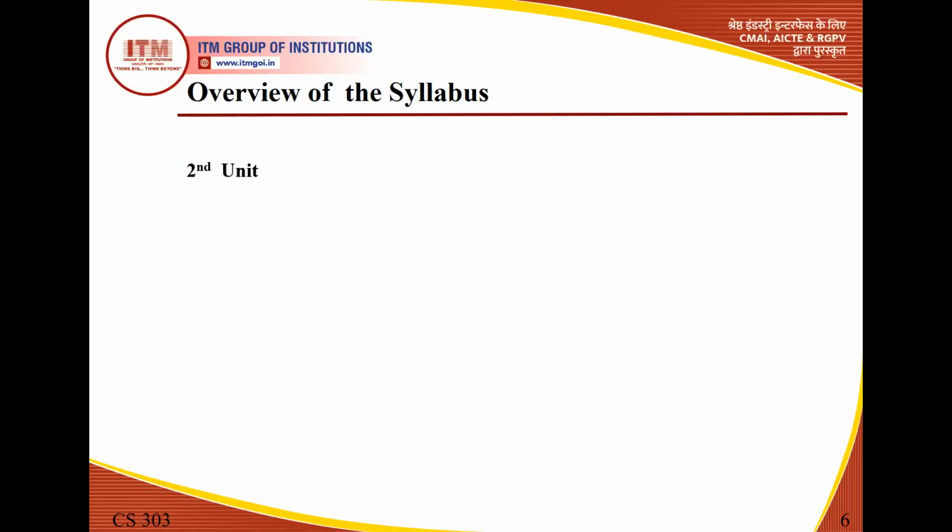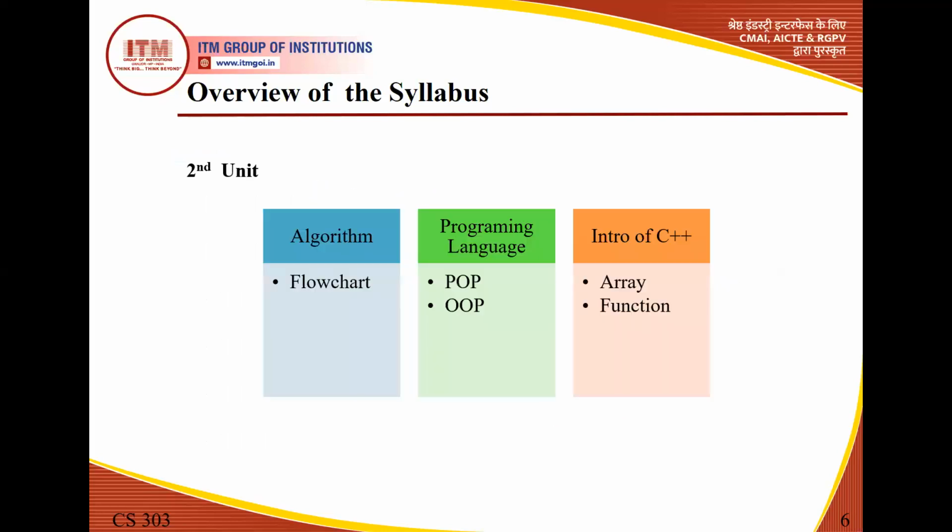Now, if we talk about the second unit, from the second unit we will be studying about programming languages, or why we need any language, then what all types of languages are there, what is the basic structure that we can use in a language. So as you can see, initially we will be studying about the algorithm.